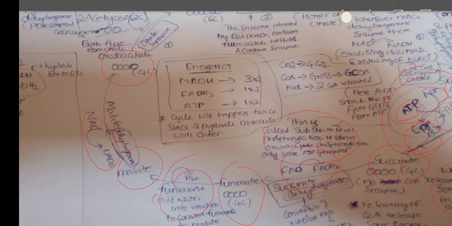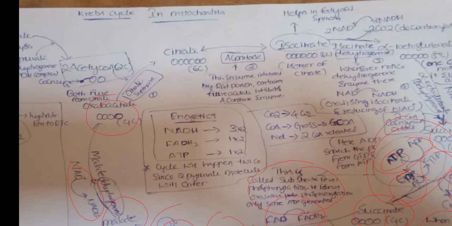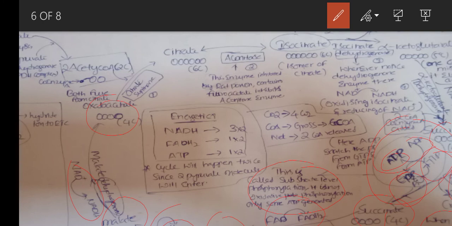In the next step, this oxaloacetate will fuse with acetyl CoA and form citrate by using the enzyme citrate synthase. Actually this is a cyclic process. When we observe the energetics here, per turn a total of 3 NADH, 1 FADH2 and 1 ATP is formed.